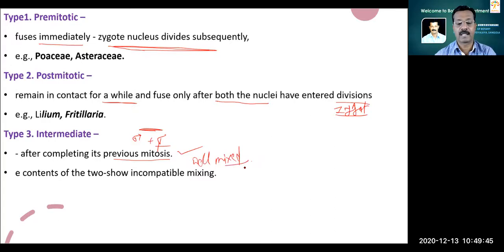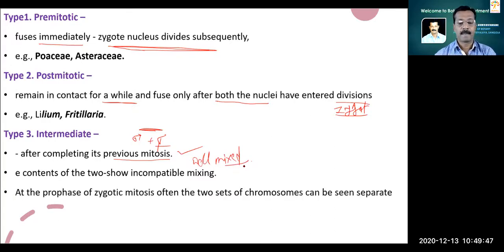For some period it remains separate. So at the prophase of zygotic mitosis, often the two sets of chromosomes can be seen separately because they are not mixed well. This type of intermediate syngamy is found in Impatiens.